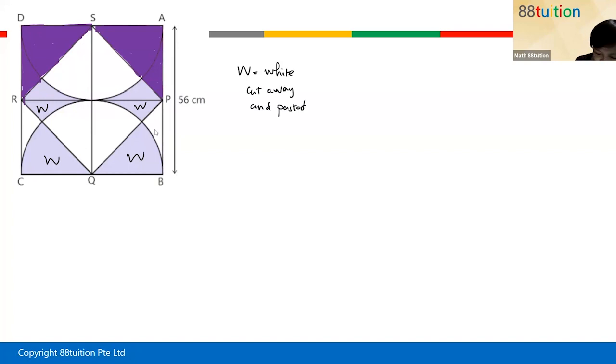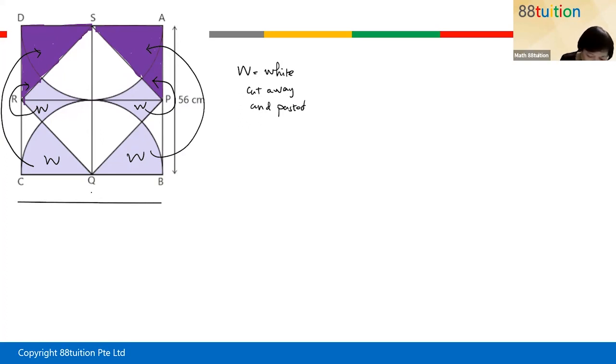Okay. Where do you paste it? This one will paste here. This one you paste here. This one you paste here. This one you paste here. See here or not? So technically what you have here, I'm going to draw it out. Okay. AD. So it technically becomes AD, that is 56 here.